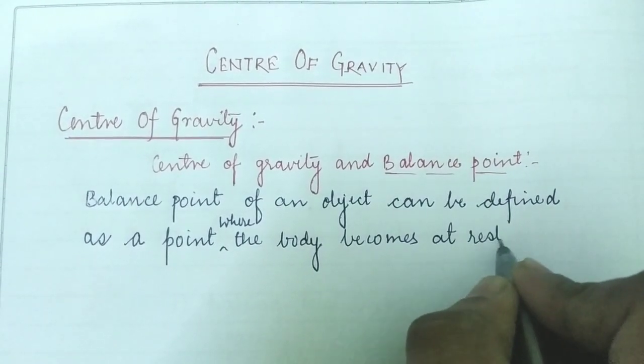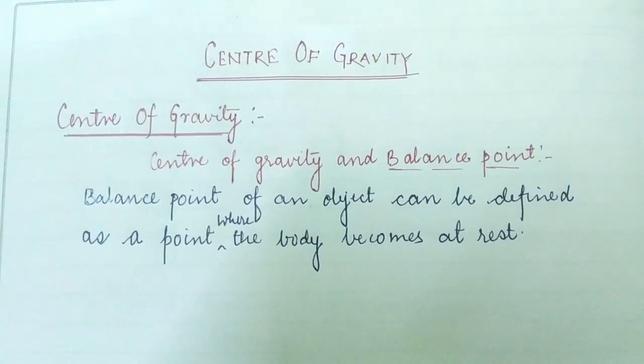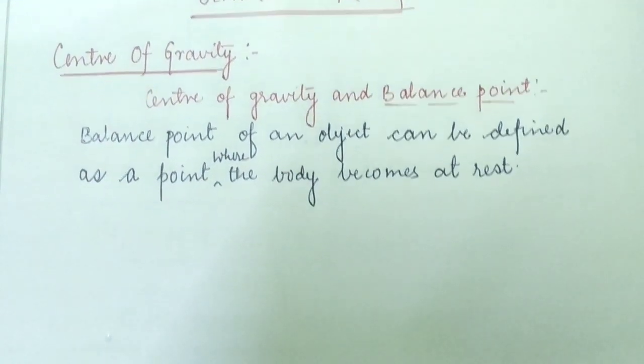What does it mean, children? So with the help of an example I am going to state about the balancing point of an object.